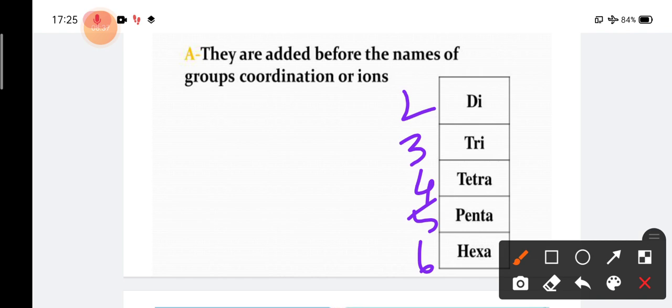And remember, at first we have to write the cation's name, first cation, then anion, and there will be a gap in between them. Okay, a gap. And whenever the coordination sphere is negative or positive, it doesn't matter, write down the ligand's name first along with the prefix, then the metal name. Okay, and after the metal name you write down the oxidation state of the metal.